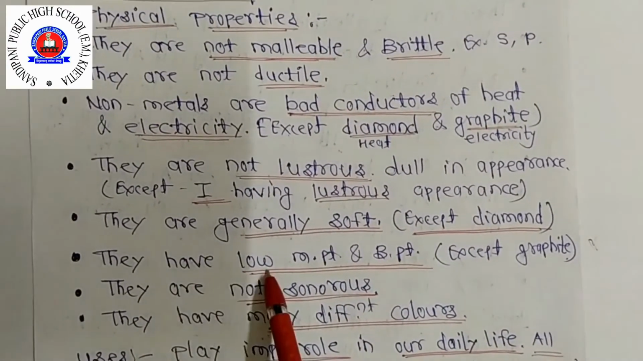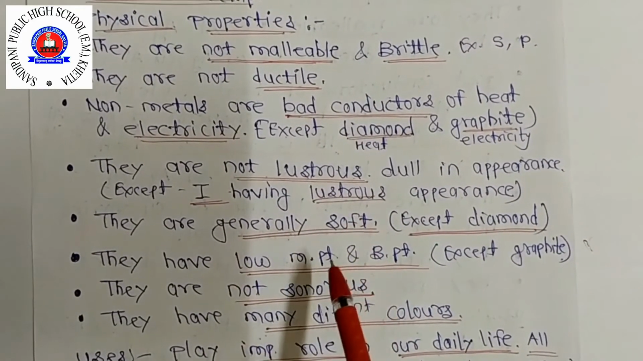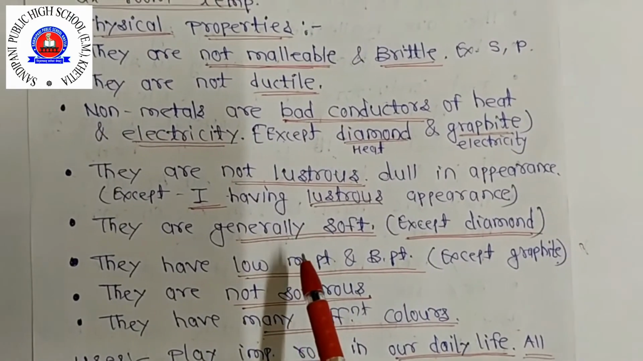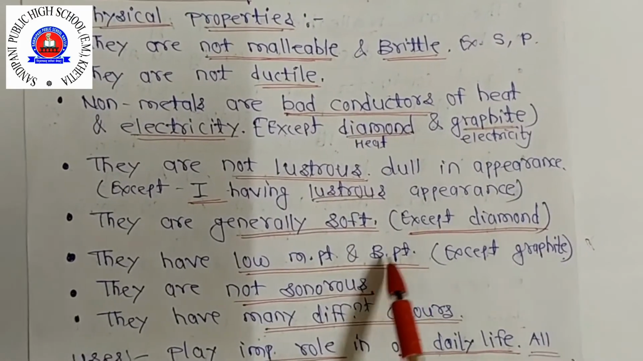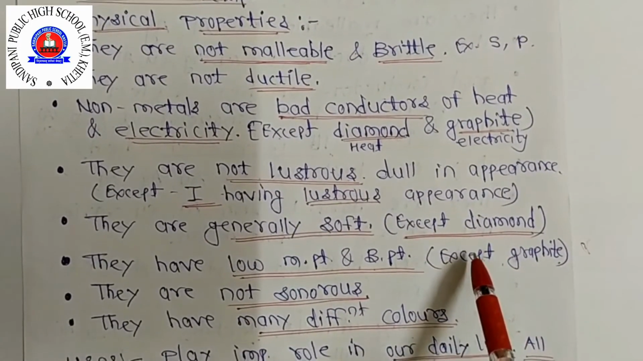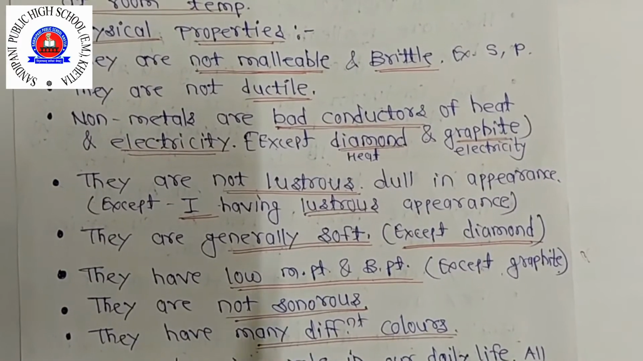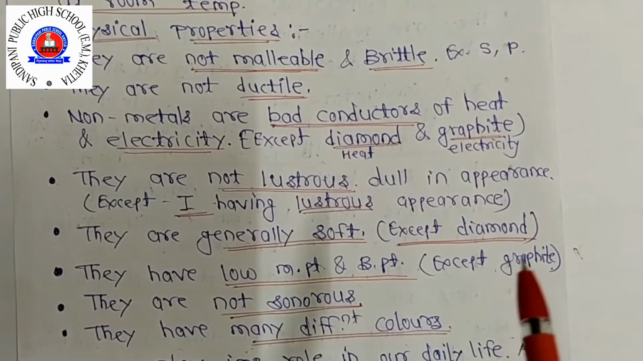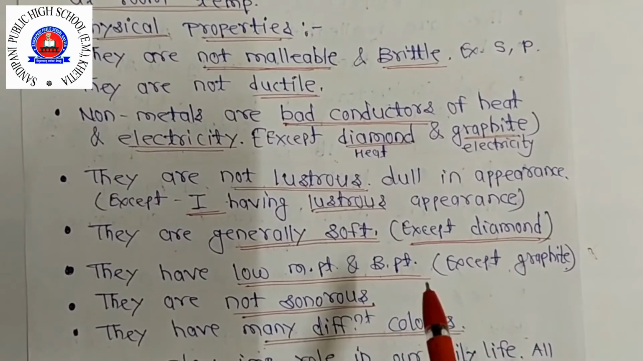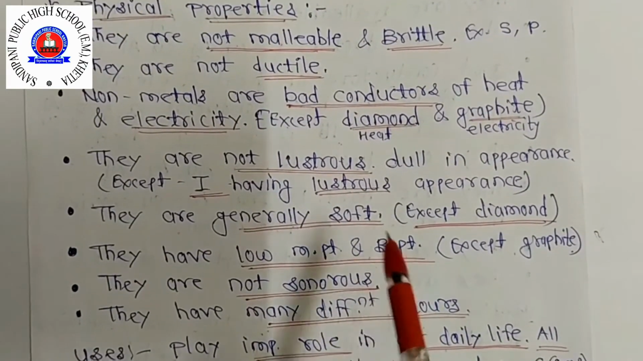Now next, they have low melting point and boiling point. Okay, how was it in metals? High melting point and boiling point, but in non-metals, low melting point and boiling point, except graphite. Clear this one? Except graphite. So only graphite has a very high melting point, near about 3700 degrees Celsius. Clear? But the majority of non-metals have low melting and boiling points.